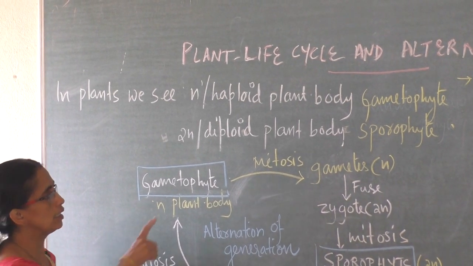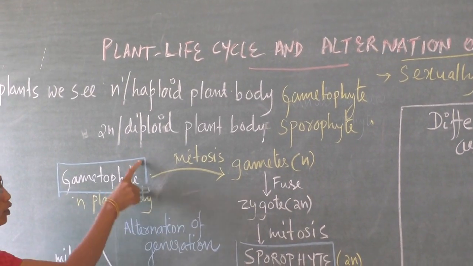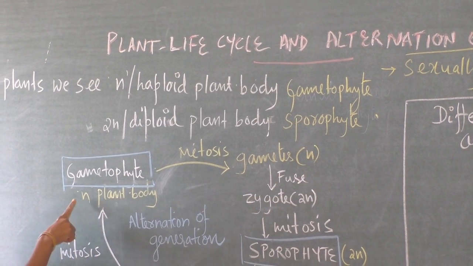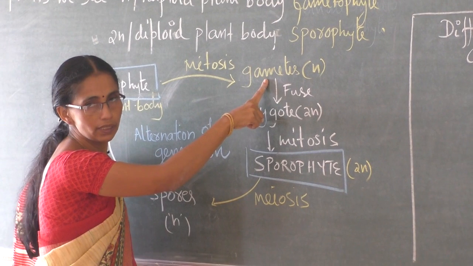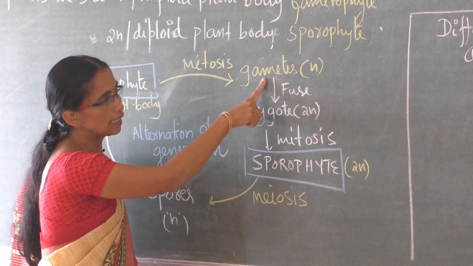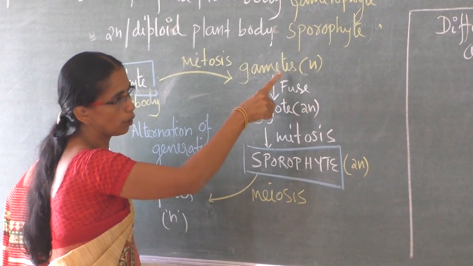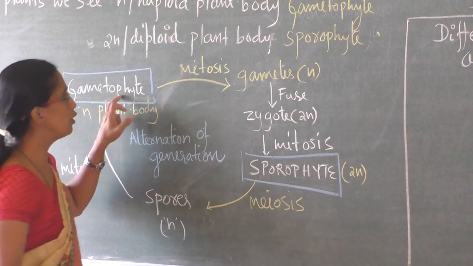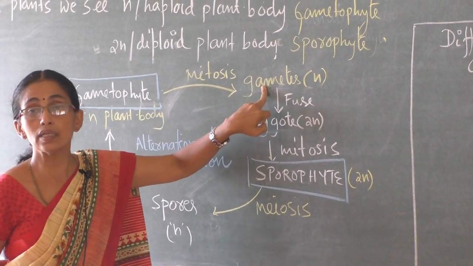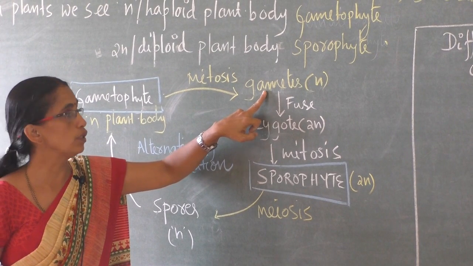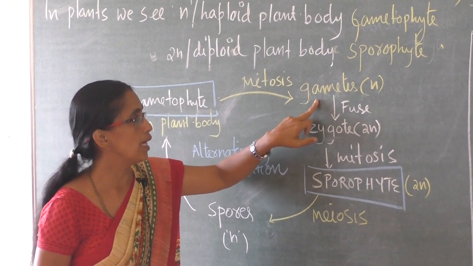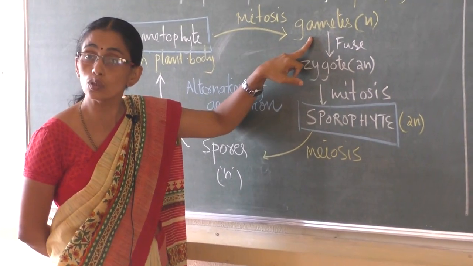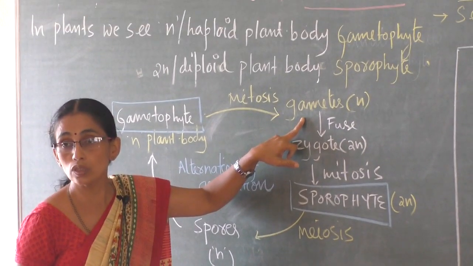Same thing, see the gametophyte. Here the gametophyte is the plant body which is haploid. This haploid plant body produces gametes. The gametes produced are haploid, both the gametes. Recall in the case of bryophytes, I told the male and the female sex organs, antheridium and archegonium. Antheridium produces antherozoids and archegonium produces egg.